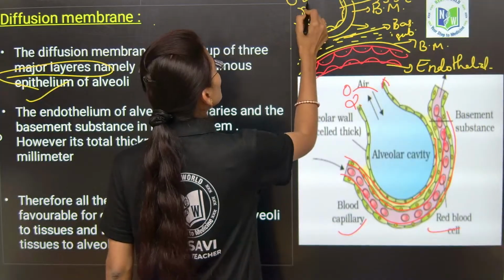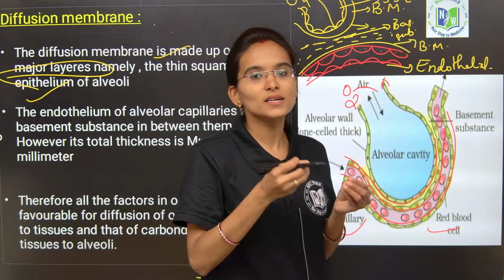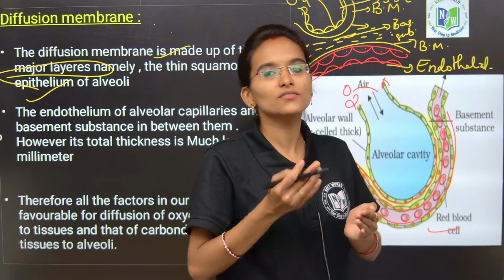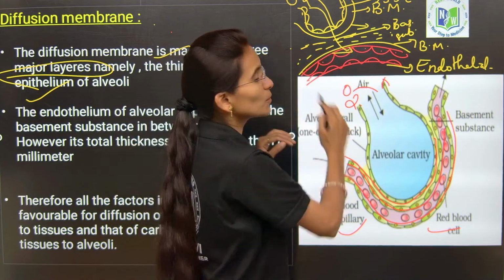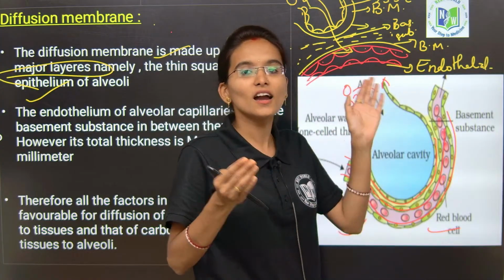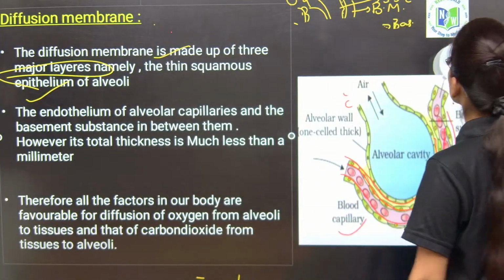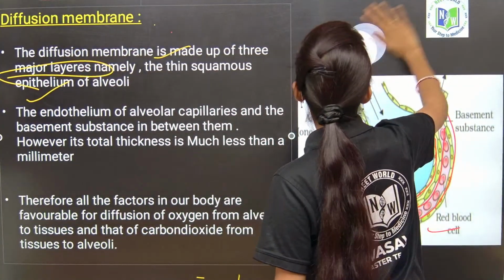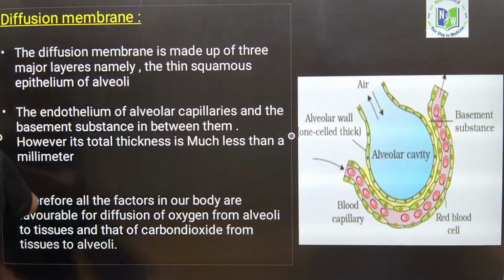So, completely 3 membranes are involved in the exchange of gases. Whenever we inhale oxygen, due to the presence of the simple squamous epithelial cells, by the process of diffusion the oxygen easily diffuses and is transported to the blood capillaries, and then to the tissues and the entire body. So, clear, my dear students, this is all about the respiratory membranes. It is very easy to understand, not that complicated. If you look into the theory, it becomes easy for all of you. So, once again have a look at the theory.